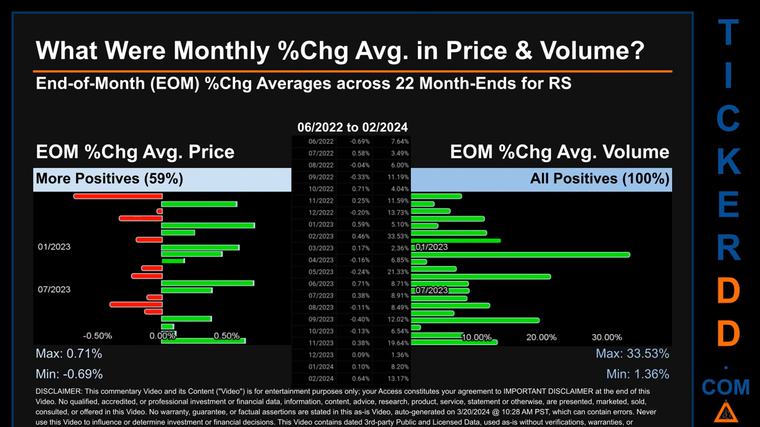Price saw an end-of-month max of 0.71% in average percentage change along with a minimum of minus 0.69%. For volume, the maximum and the minimum monthly percentage change were respectively 33.53% and 1.36%.